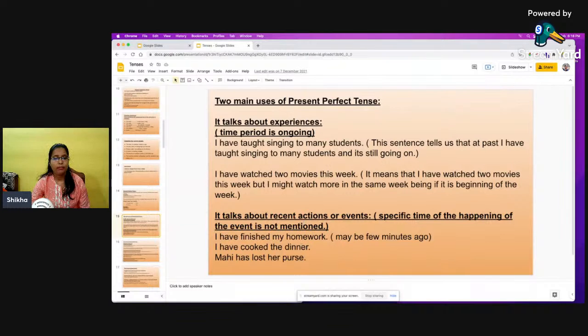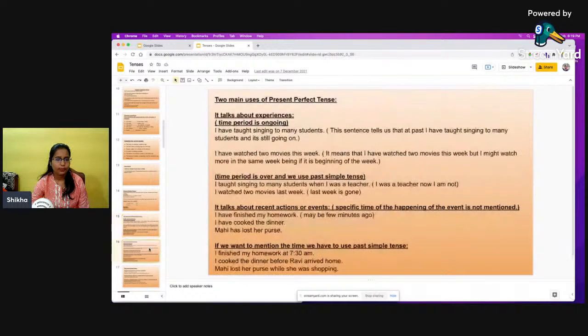So I have finished my homework, the things which have already been done. I have finished my homework, I have cooked the dinner. Mahi has lost her purse. So these are some kind of change. Earlier I didn't do my homework, but now I have finished doing my homework. Earlier I didn't cook the dinner, but now I have cooked the dinner. Earlier Mahi had her purse, but now she has lost her purse, right?